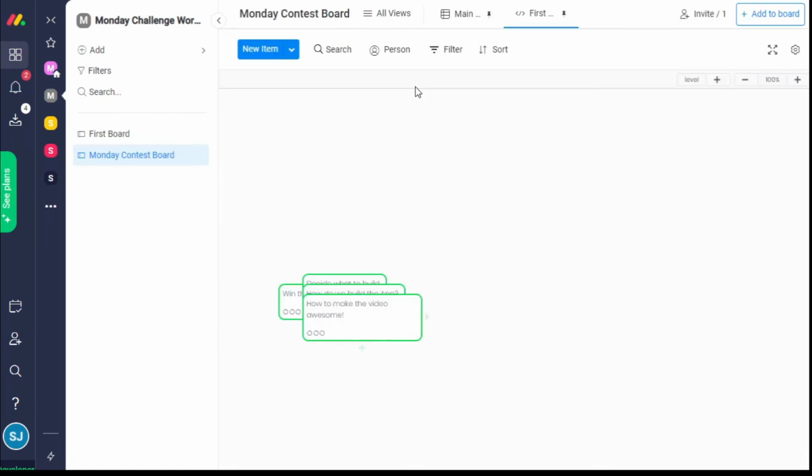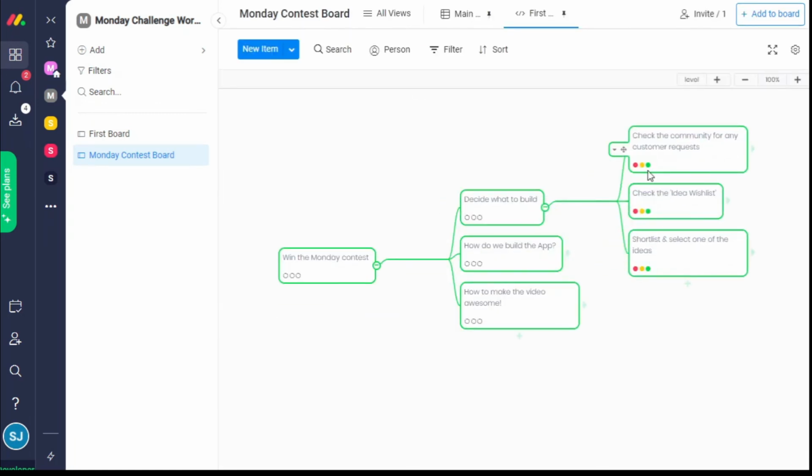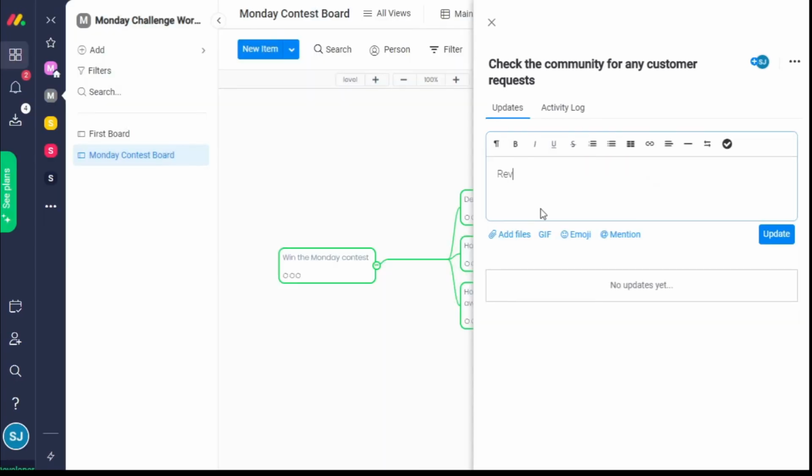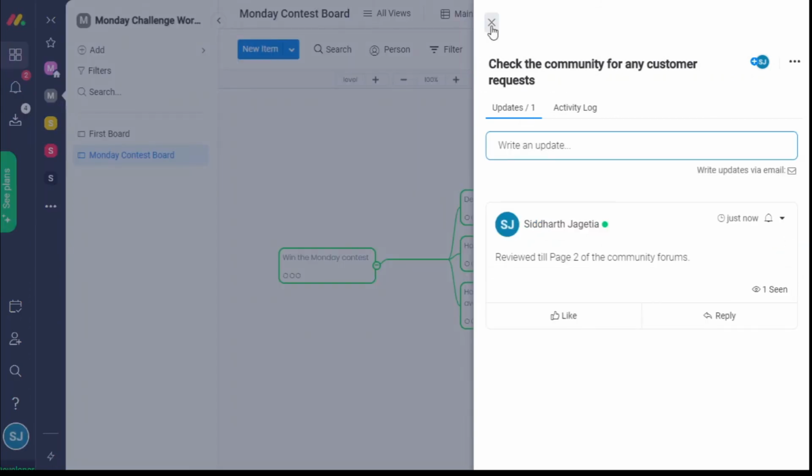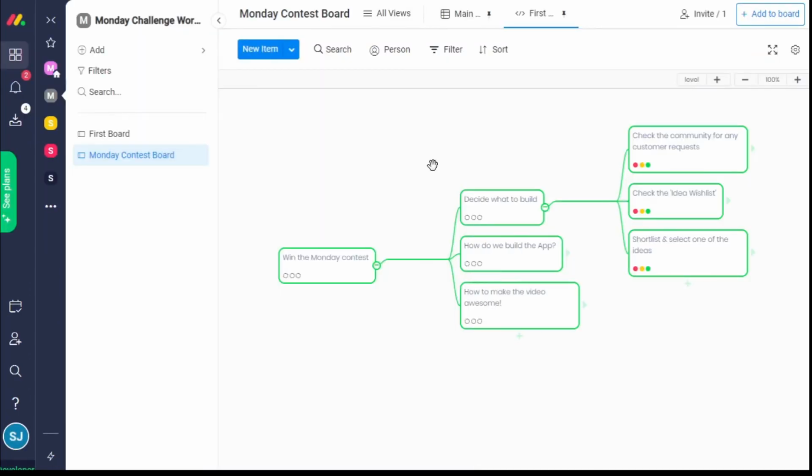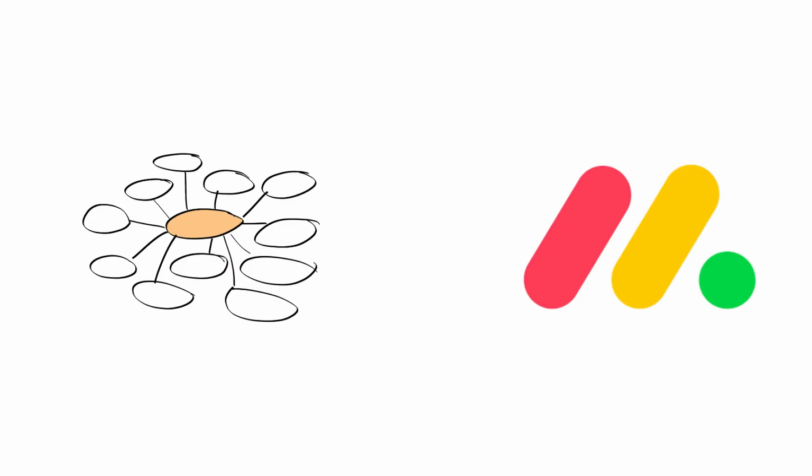As we make progress, we can click on this icon to see and update task details. You can create multiple mind maps on one board. For example, we could create a mind map for outlining our script and maybe another map for thinking of the features within our app. Mind mapping is a great way to align your team and share the why behind their how, what, and when.